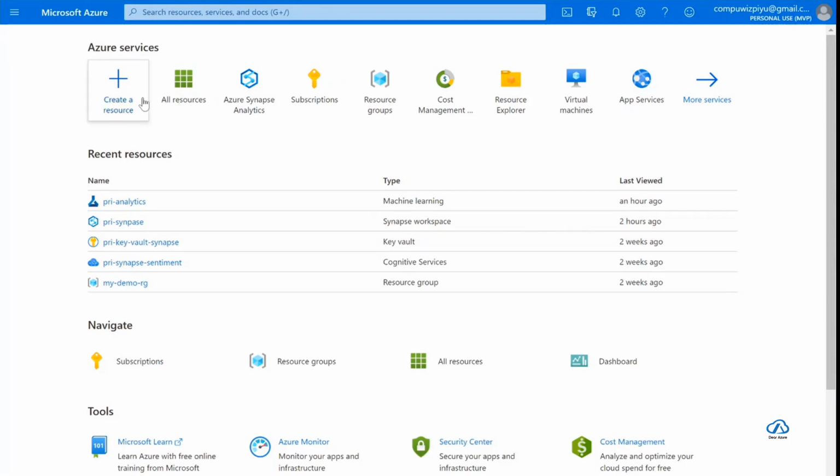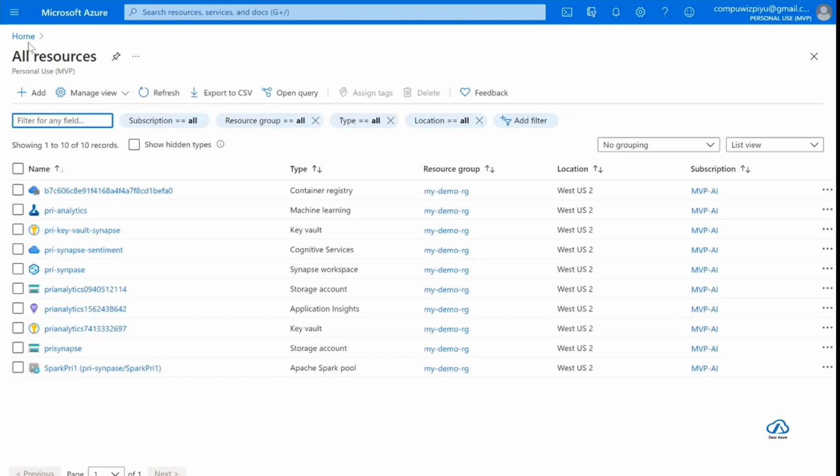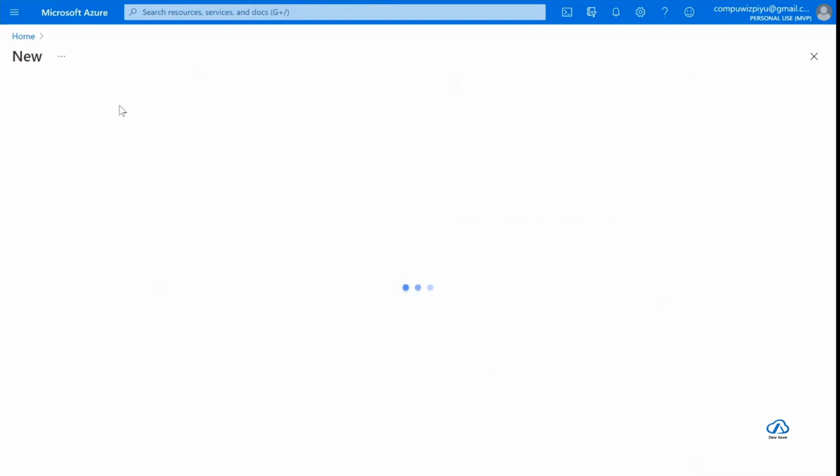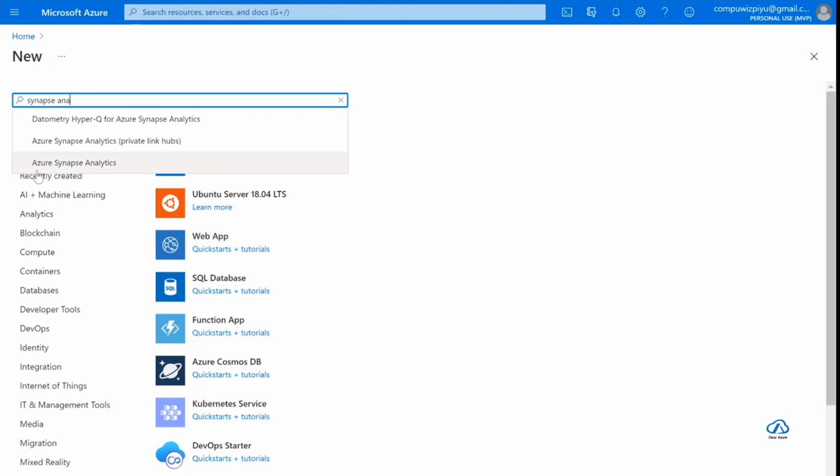When I want to create a Synapse resource, I just have to go here and type Azure Synapse. Oh, sorry. Create resource. Yeah, here, see, you have Azure Synapse Analytics.